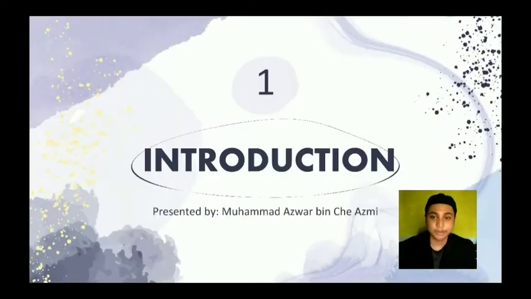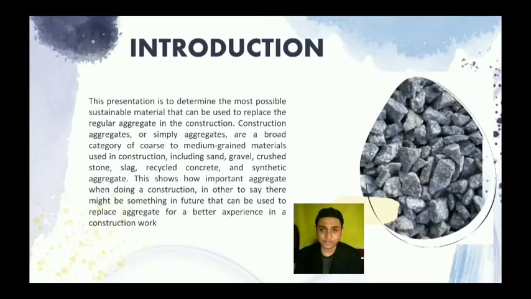Okay, without wasting any time, we'll go to the introduction that is presented by me. Basically, this presentation is to determine the most possible sustainable material that can be used to replace the regular aggregate in construction. Construction aggregates, or simply aggregates, are a broad category of coarse to medium grain material used in construction, including sand, gravel, crushed stones, slag, recycled concrete, and synthetic aggregate. This shows how important aggregates are when doing construction. There might be something in the future that can be used to replace aggregate for a better experience in construction work.